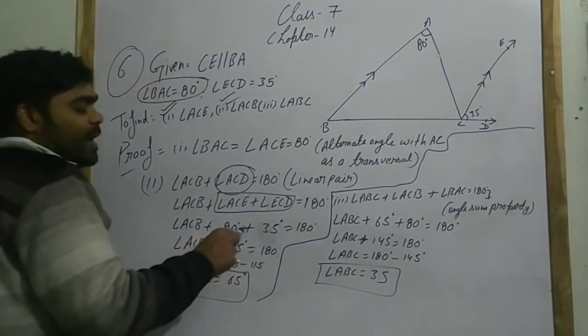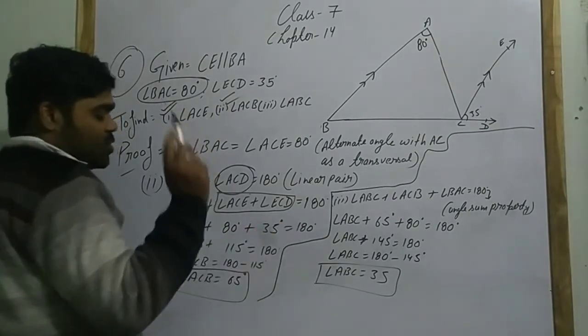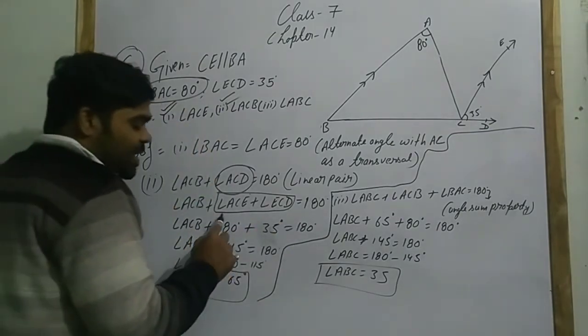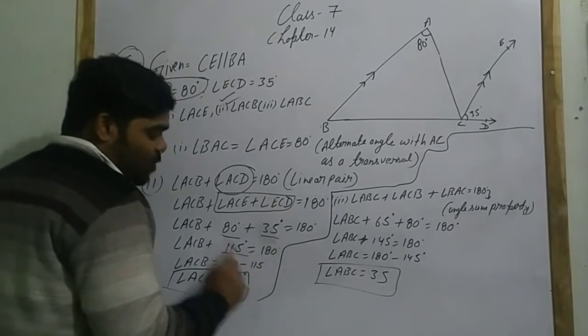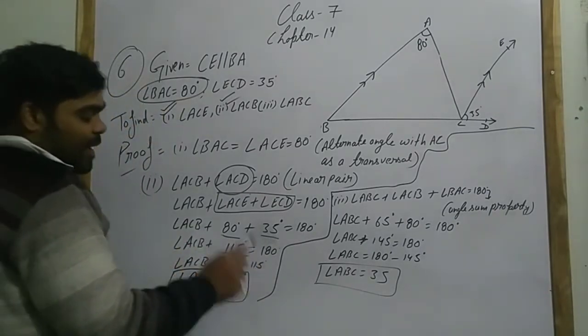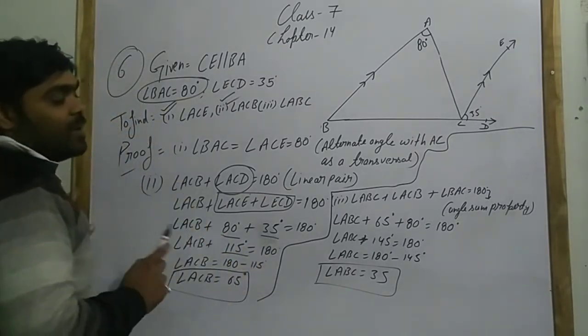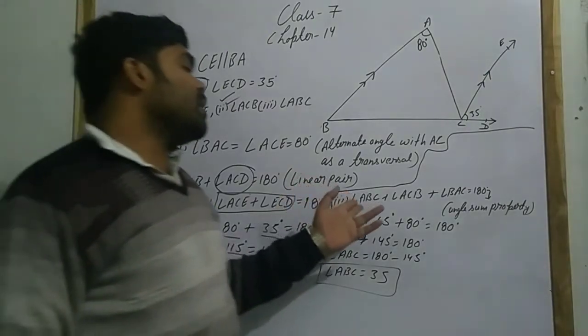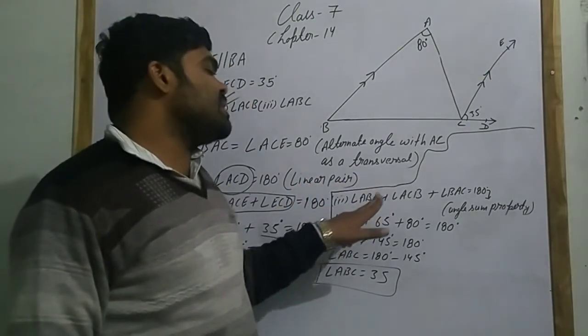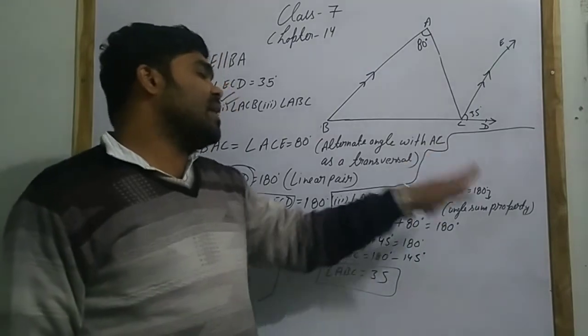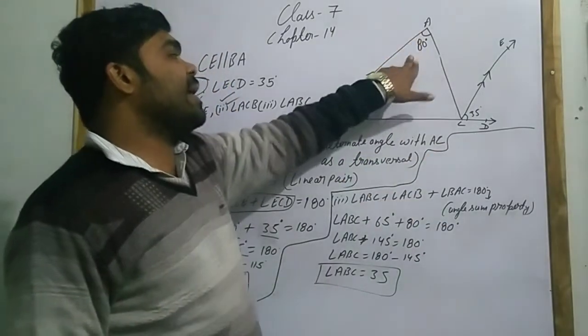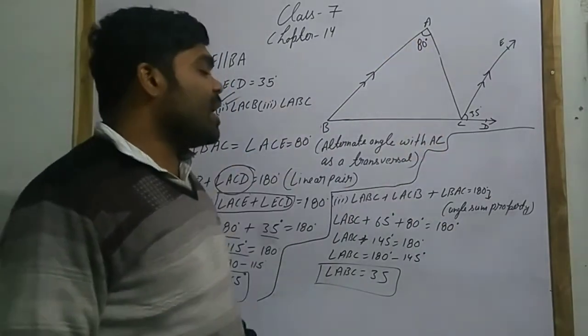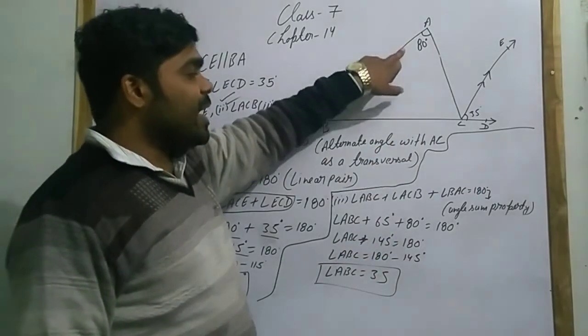ACB equals 80 plus 35 degree equals 180 degree. So when you add this 80 and 35 will be your 115. So 180 minus 115 will be your 65 degree. Same you can do in second part. Angle ABC plus angle ACB plus angle BAC. We have to find angle ABC. ABC हमें find करना है.